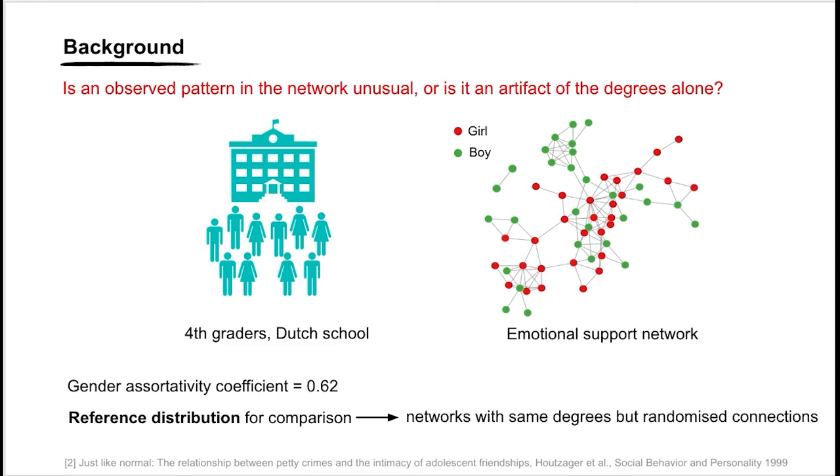To get that reference set, we have to generate a set of networks with the same number of nodes, edges, and degrees as that of the original network, but where the nodes connect completely at random. If these networks, with randomized connections, have the same gender associativity as that of the original network, we would conclude that the observed pattern is just a consequence of the degrees. That is the number of connections each node has. Whereas, if the original network's gender associativity is much higher than the randomized networks, we conclude that the students indeed have a strong gender preference regarding who they share emotional support with.